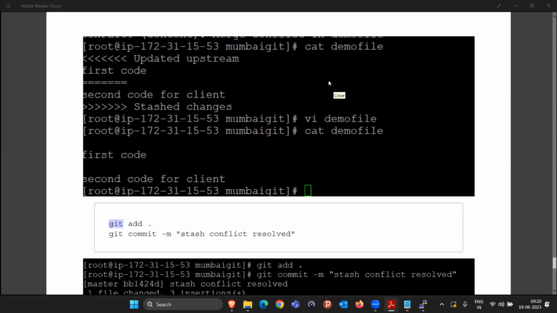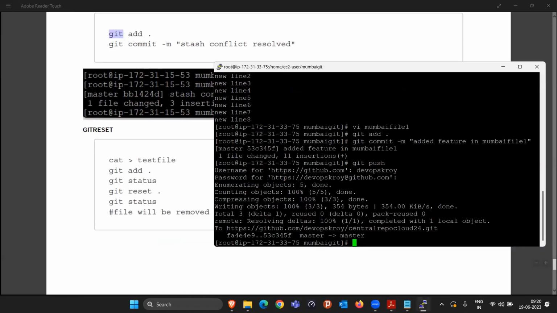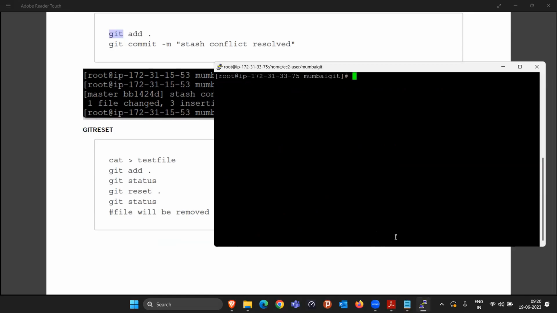All good, everybody? Yes. Okay, great. So now see, there are two things, right? Whatever we are doing till now, if we sum up all the things, we are doing only three things. First, creating the file in the working space, moving it to staging. Yeah. We did the git stash, right?